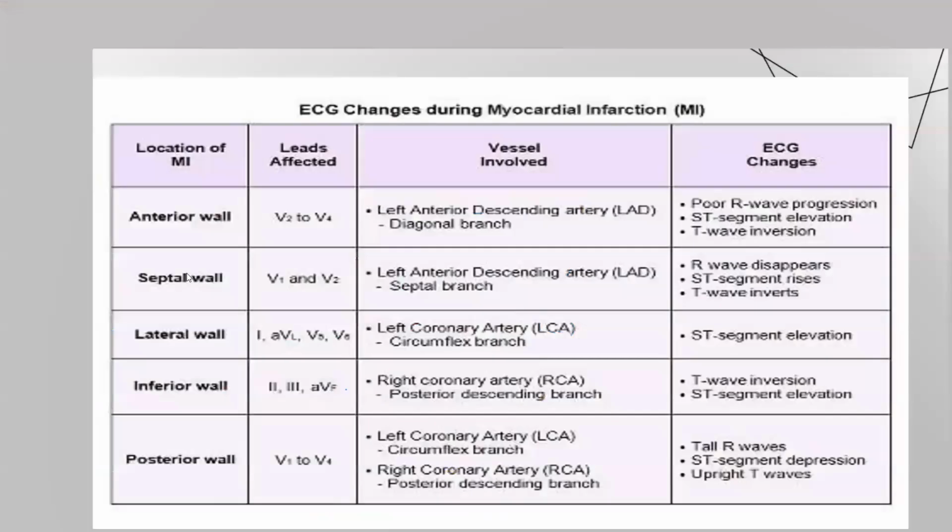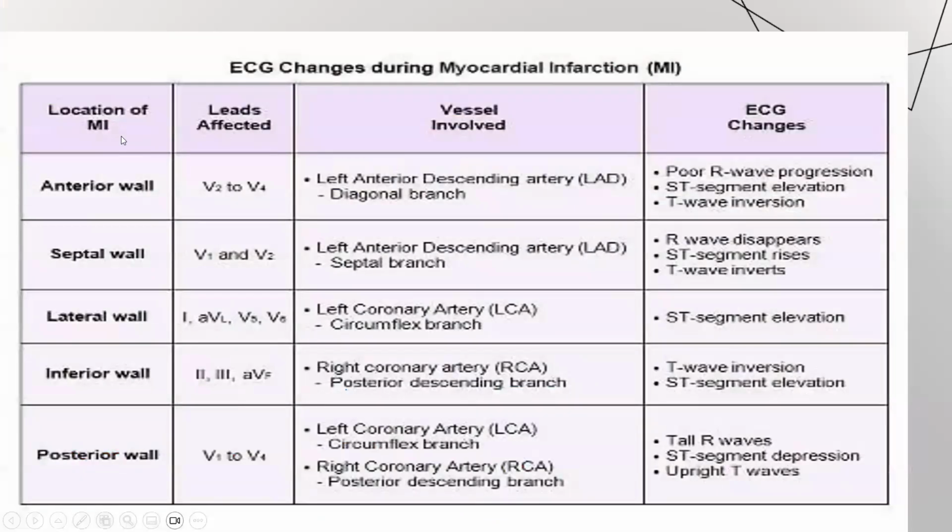In this table, we will see the location of myocardial infarction and the leads affected. For anterior wall myocardial infarction, the affected leads are V2 to V4, and the culprit vessel will be the diagonal branch. Septal wall: V1 and V2, and the culprit vessel is the septal branch of the left anterior descending artery. Lateral wall: high lateral in lead 1 and aVL, and lateral in V5 and V6, and the culprit branch will be the circumflex branch.